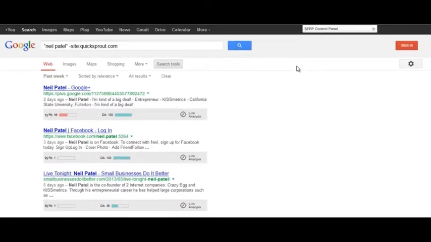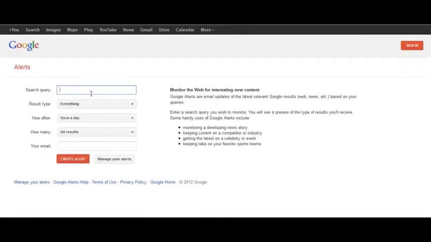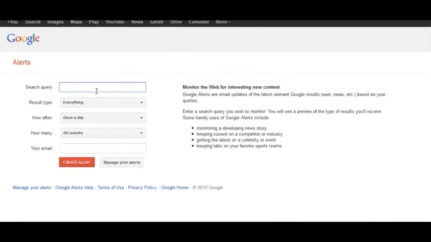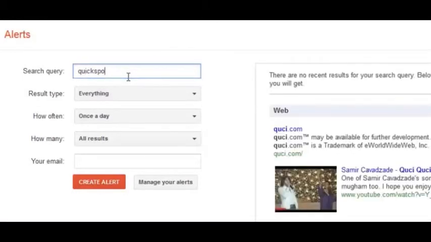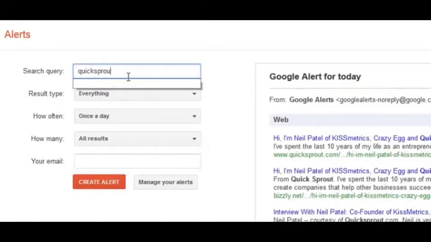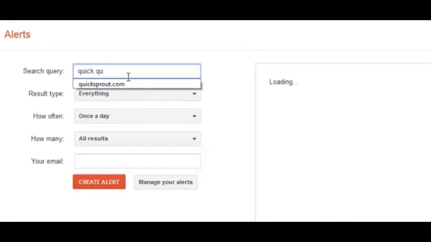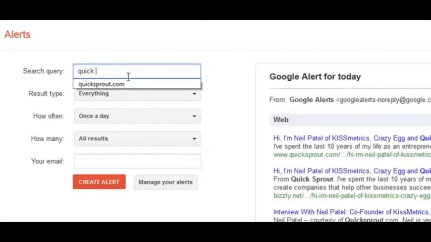A little bit of an easier and reactive way is to use Google Alerts. Google Alerts is great because it literally emails you once a day with where they've found your keyword mentioned. In this case, you want to put in your brand name, and you want to put in many variations. You'd sign up for different alerts using variations of your brand name, because online people use different variations. For example, QuickSprout is often written like this online, but it's also written like this. It's also mentioned like this.